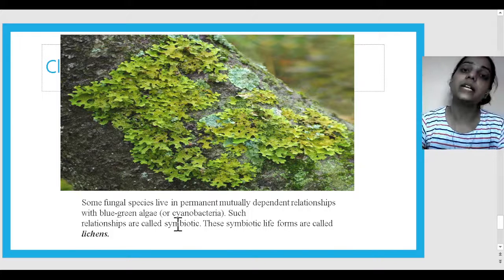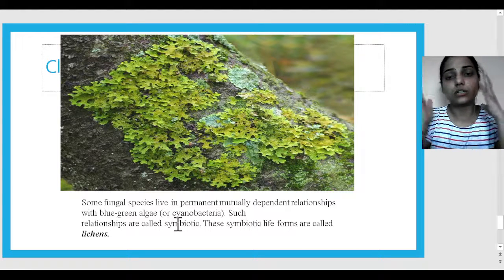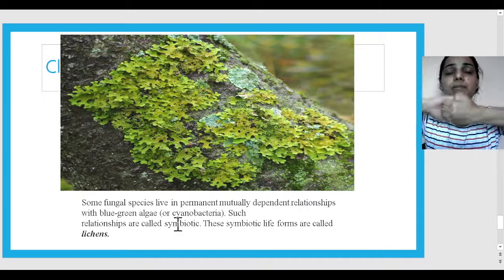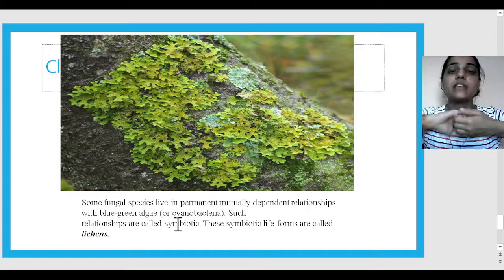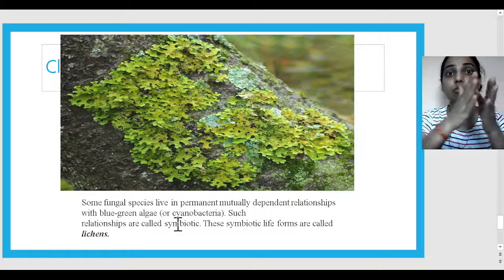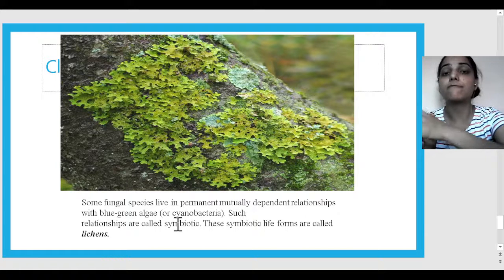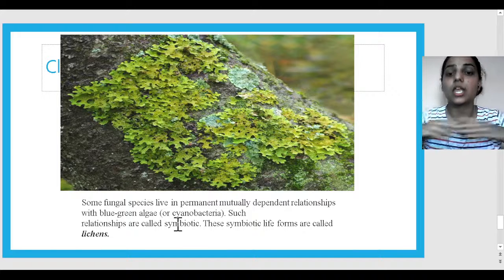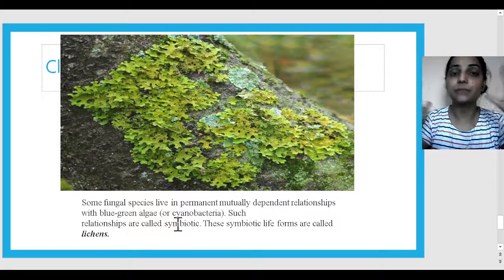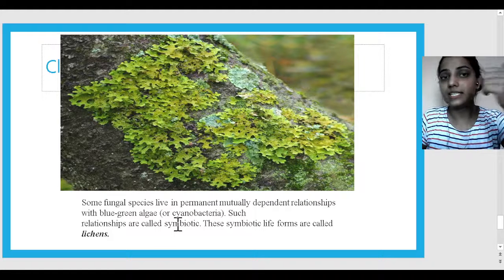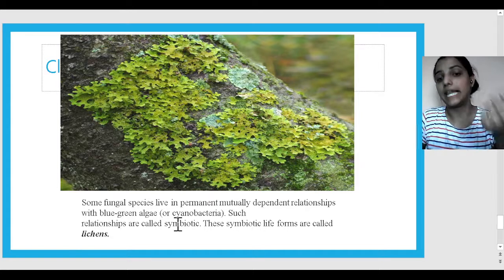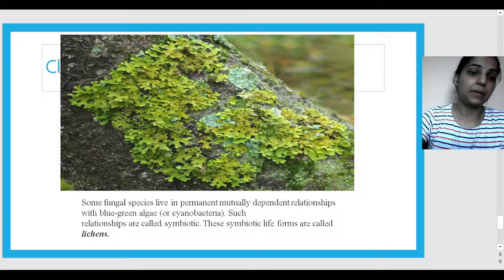Similarly, here also algae and fungus have a symbiosis relationship. Algae perform photosynthesis as they have chlorophyll. So algae give food to fungus, and fungus gives shelter to algae, isn't it? So they both mutually understand, they both are mutually doing a symbiotic relationship. Such symbiotic life is called lichens. Very important, keep it in mind.